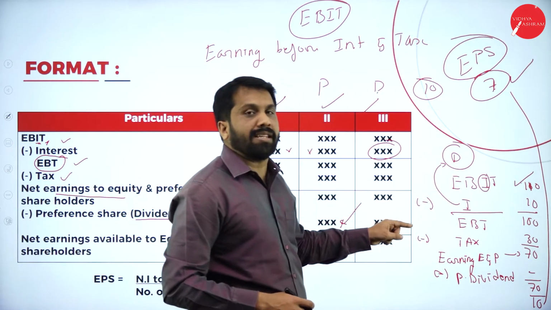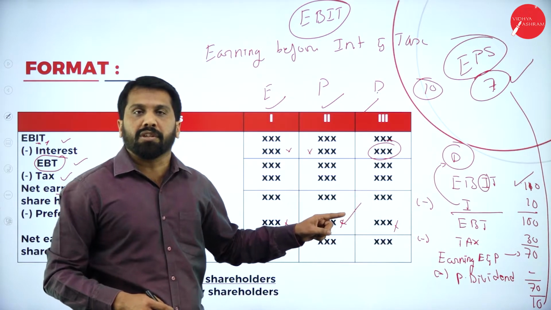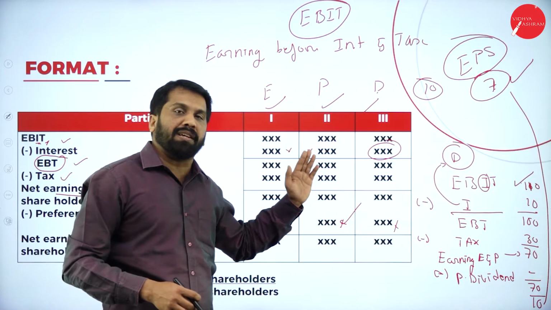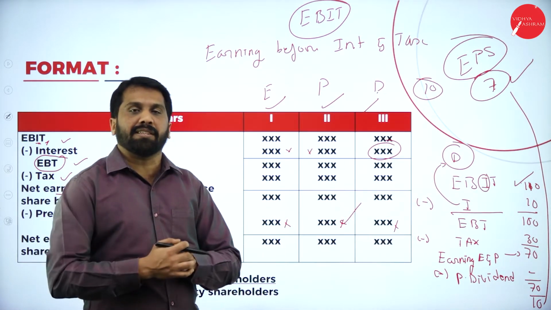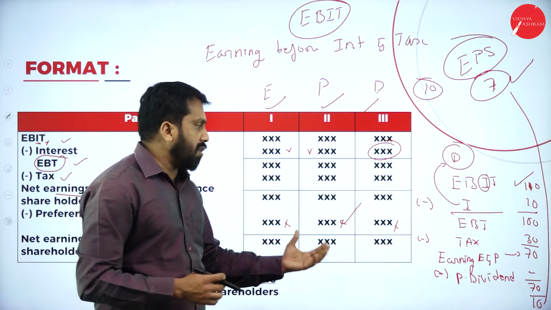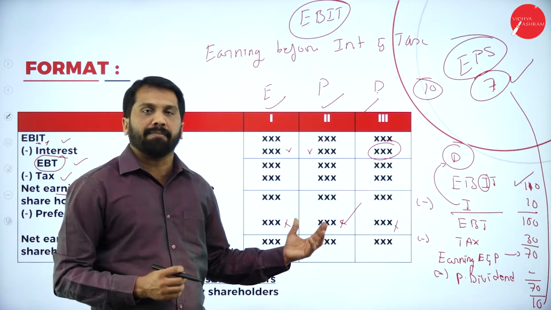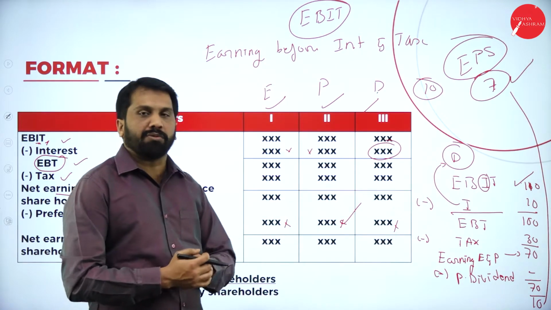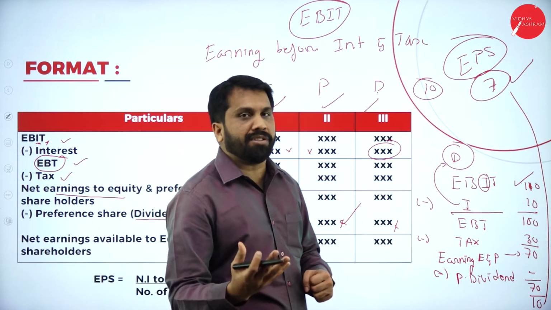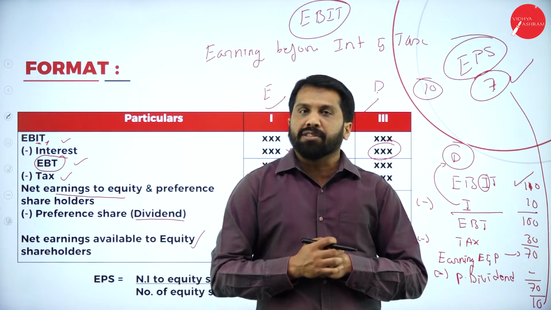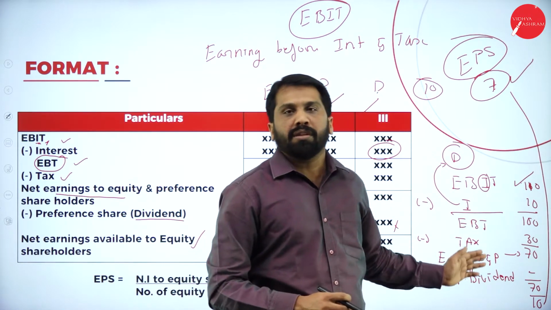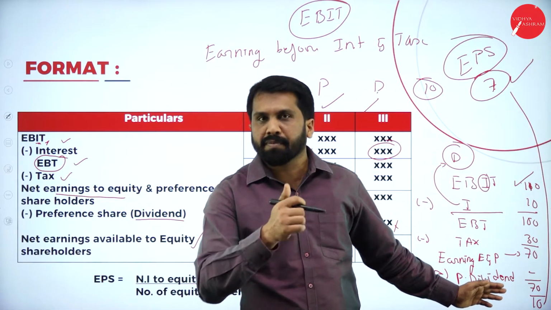This is only called capital structure. That's why I did not explain it in the beginning, because you will not understand if I explain with theory. With a problem, you will understand better. Capital structure means you have to see whether it is a debenture, an equity, or a preference. If it is a debenture, you have to check how to take this. Hope you are clear.